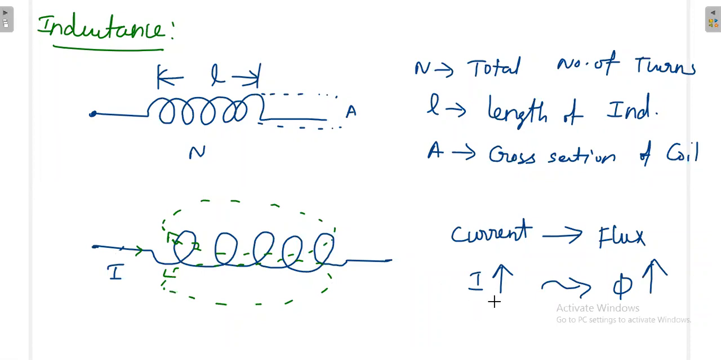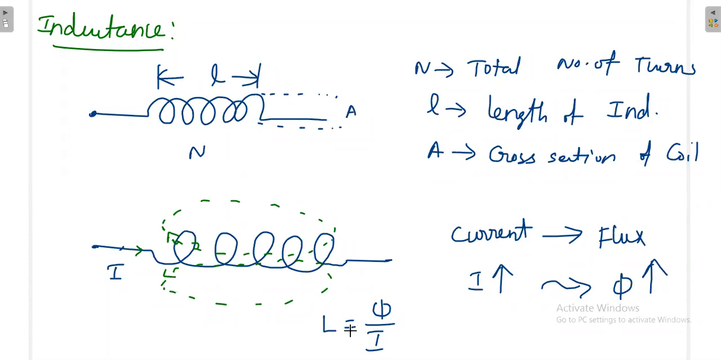So current is like a source, flux is like a cause. So what is the ratio of cause to the source? Current is like an input, flux is like an output. So what is this ratio? That ratio I can take as flux divided by current. If I increase the current, I can get more flux. That is not the idea. Then with less current, how can I get more flux? So that is L. L is equal to what? Phi by I. Flux produced per unit current is called inductance.